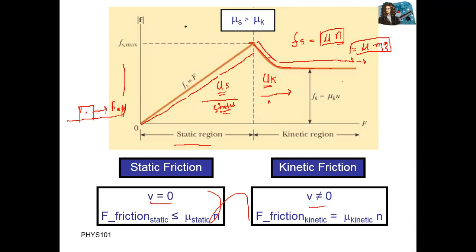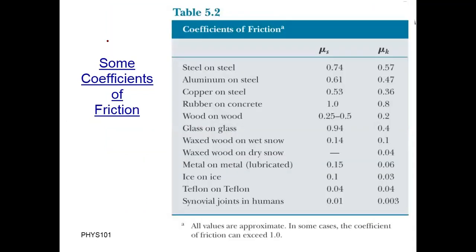Okay, let's start one example. These are different bodies: steel with steel, so for their static friction and kinetic friction we use the coefficient of friction. Aluminum and steel, copper, so these are different. For example, you can see ice sliding on another piece of ice, static friction is 0.1. Kinetic coefficient of friction is 0.03. So different surfaces have different coefficient values.